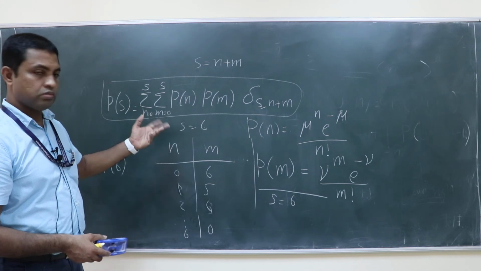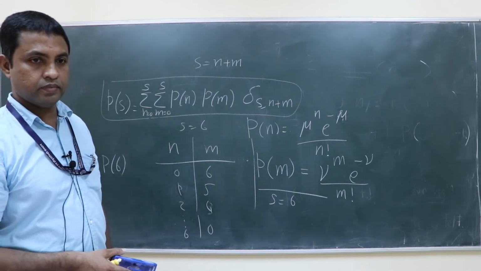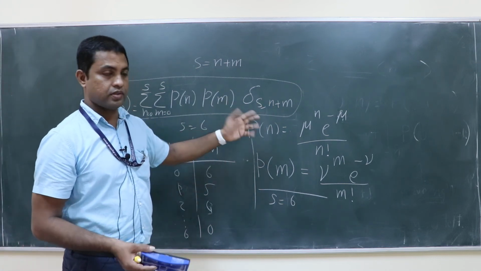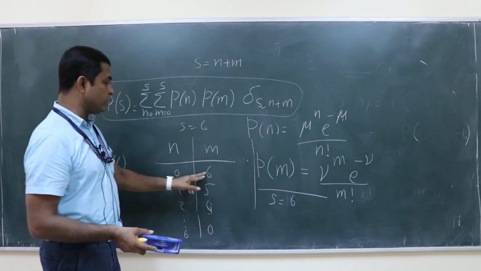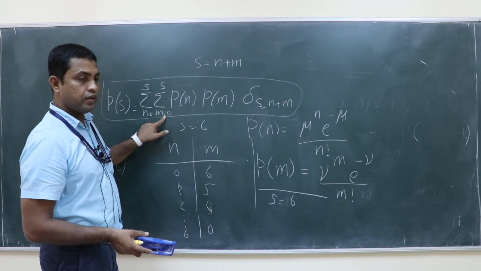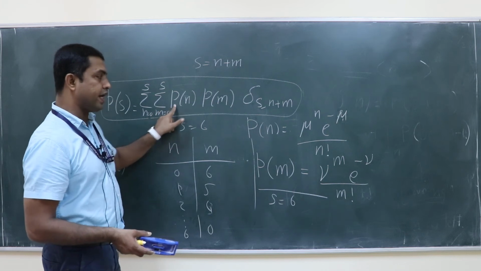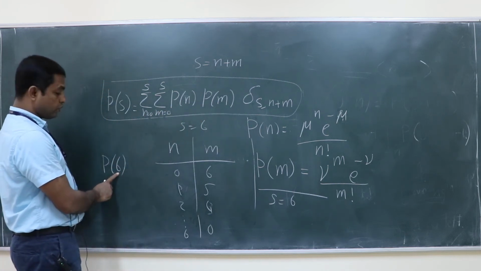Is that clear? So this will take care of the sum being that S, because for any other sum, even if you see 0, 2 is there, I can take n is equal to 0, m is equal to 2 here. Suppose I want to find out 6, m is equal to 2 in this sequence gives this product, but I am now trying to find out P of 6.